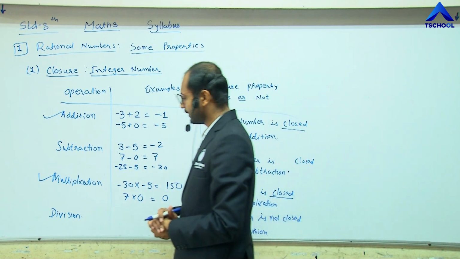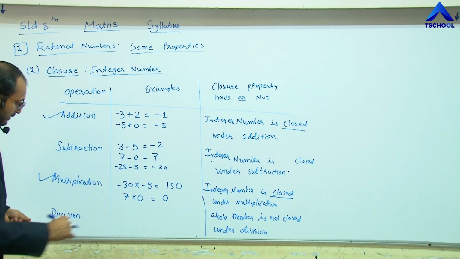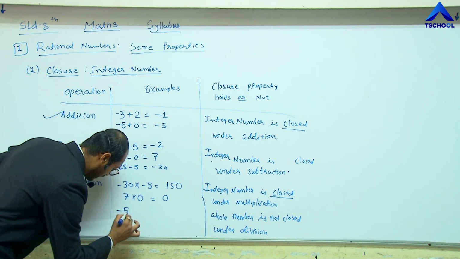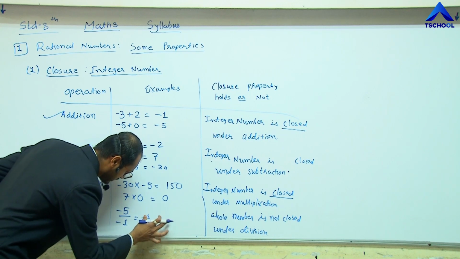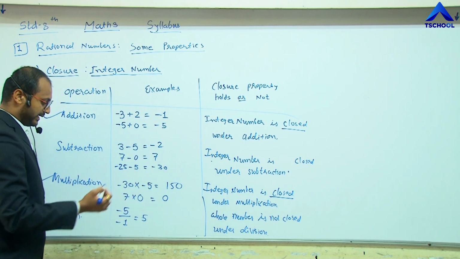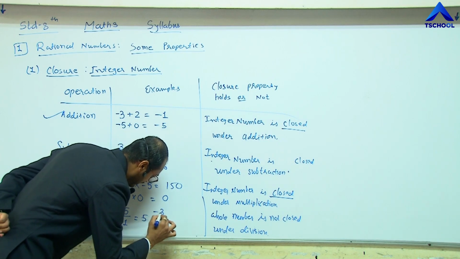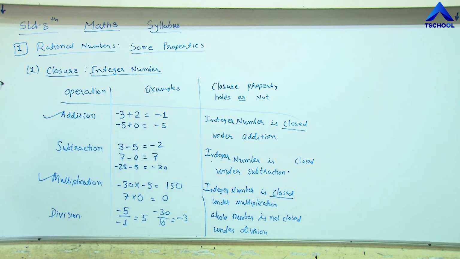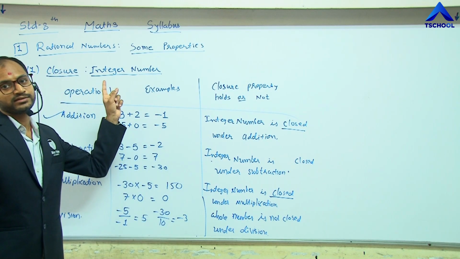And the last operation is division. So for division, let me take the division of two integers. -5 by -1, we get plus 5. Another example is -30 divided by 10, we get -3. 5 and -3 are both included in the integers.